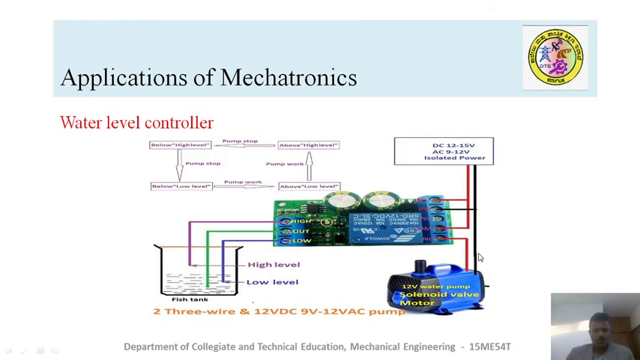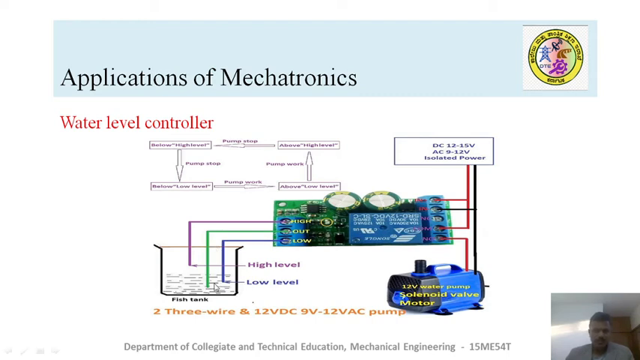So, water level controller. This is another application of a mechatronic system where a number of sensors are used in the sump as well as in the tank. Whenever the water level falls in the overhead tank, the signal goes to the microprocessor. Then the microprocessor sends the signal to the motor, the automatic motor or pump. Then the pump will switch on.